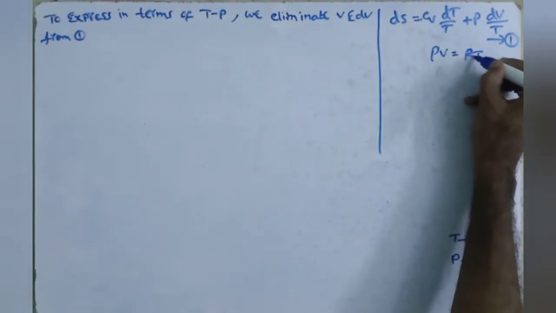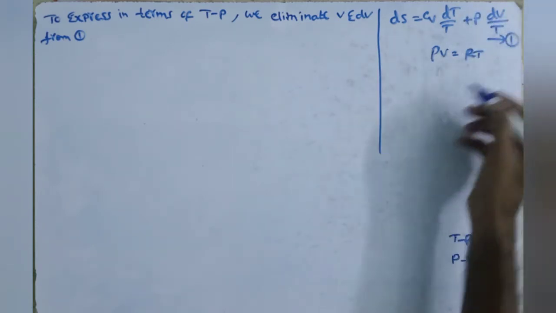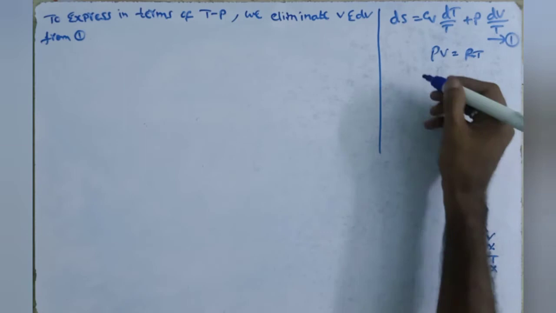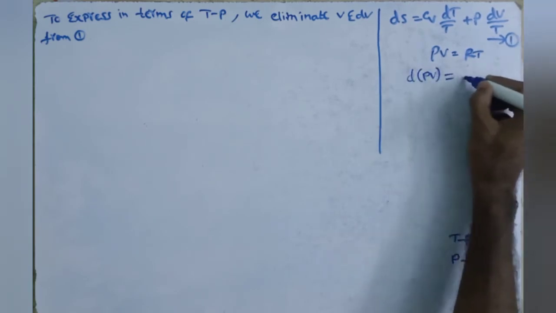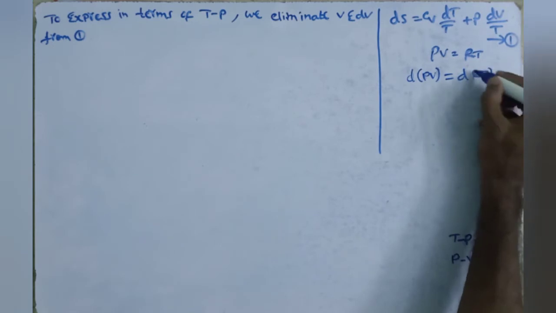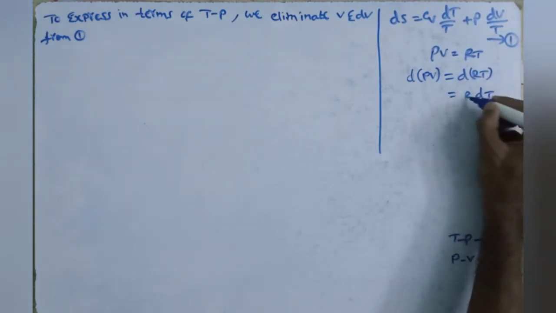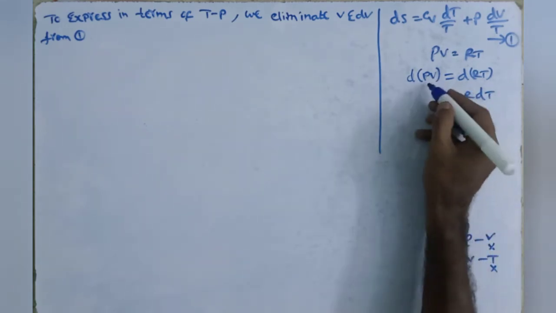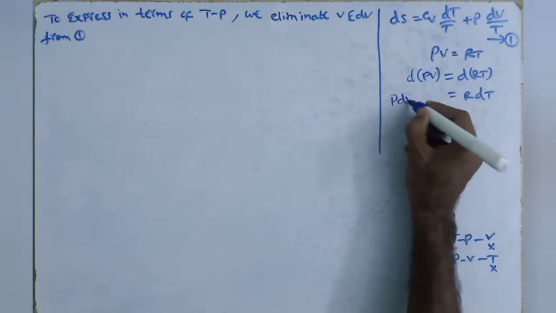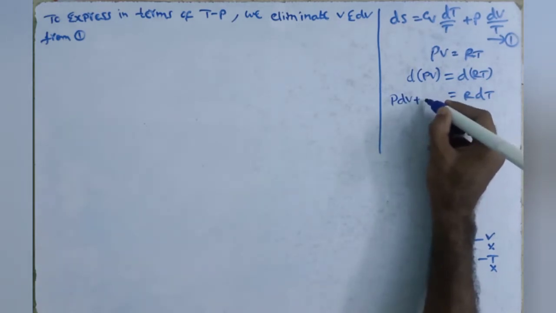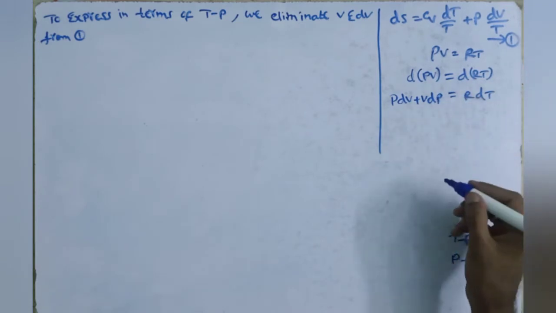We have the ideal gas equation, PV equals RT. We need dV, so we differentiate this equation. Differentiation of PV equals differentiation of RT. R is a constant, so this becomes R dT. Here PV is in the form of u into v, so we write P dV plus V dP.